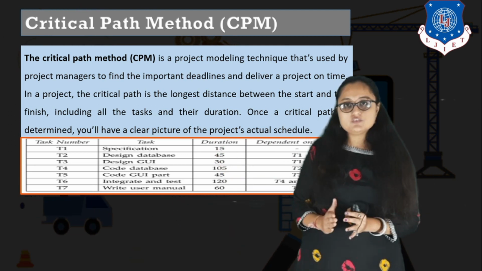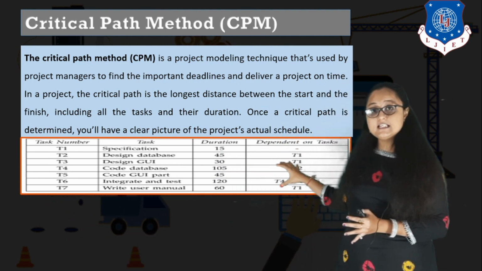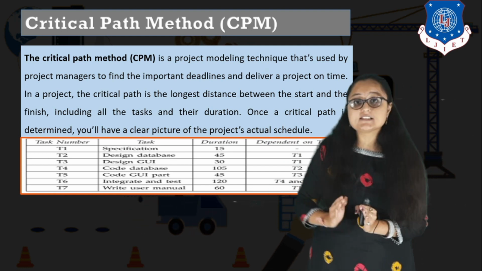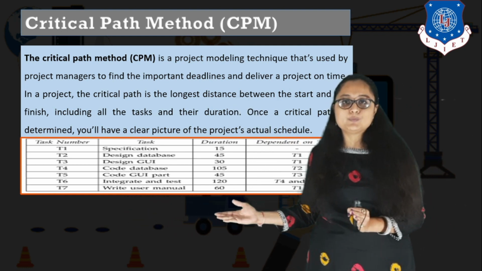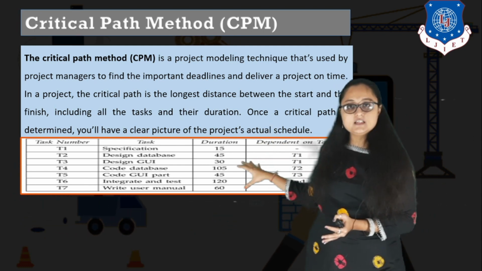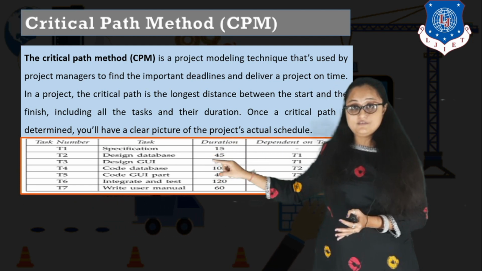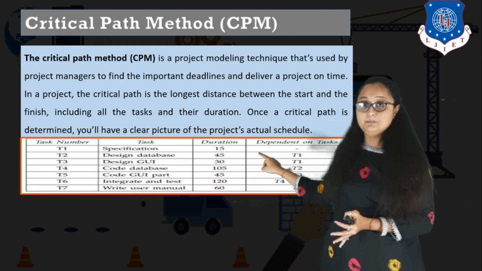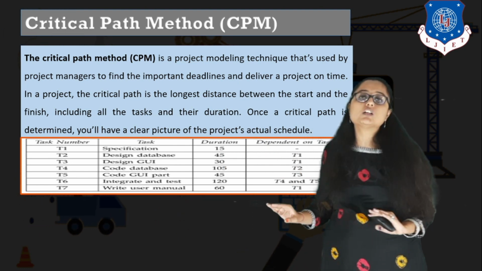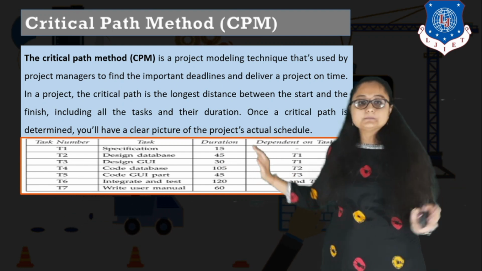So specification will last for 15 days. And we have also decided in this table the dependency of each task, whether the specification task is dependent on any other task to be completed or not, right? What does dependency mean? Dependency means that your particular task can start only after your dependent task is completed. So here you can see specification is dependent on no other task. So you can start specification whenever you want, right?